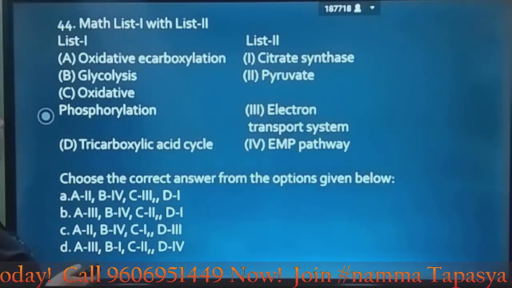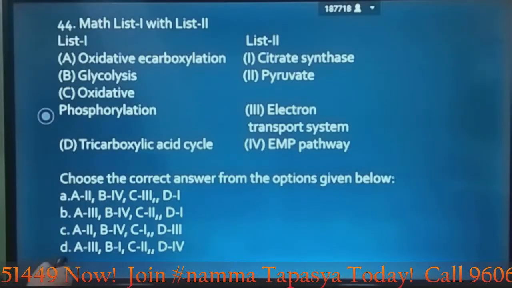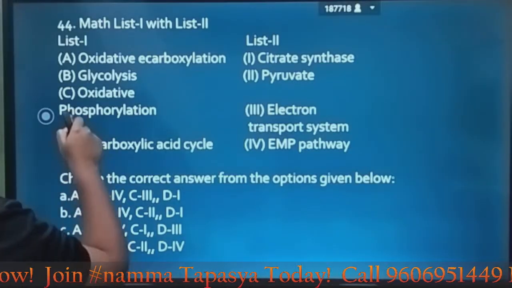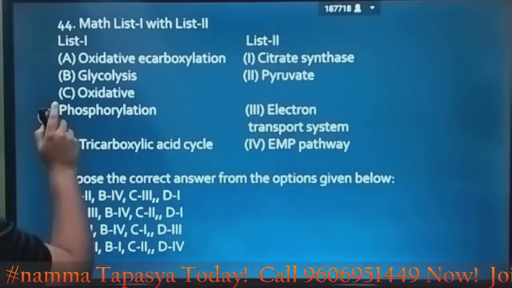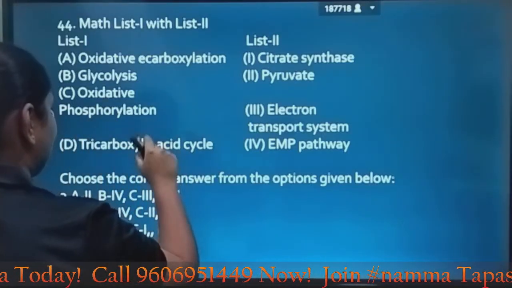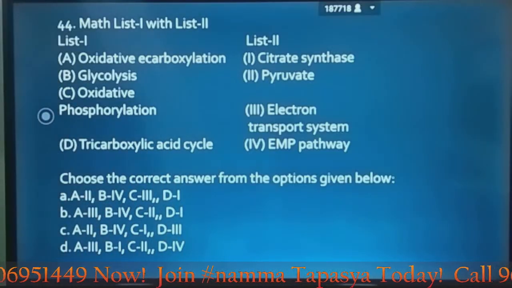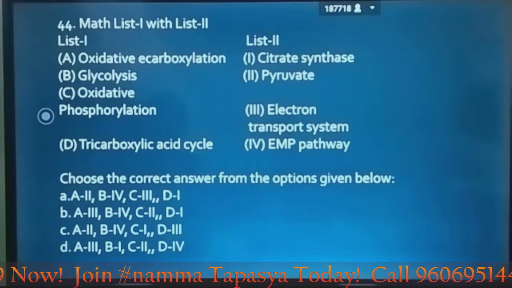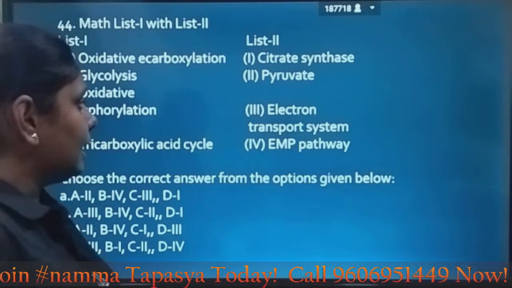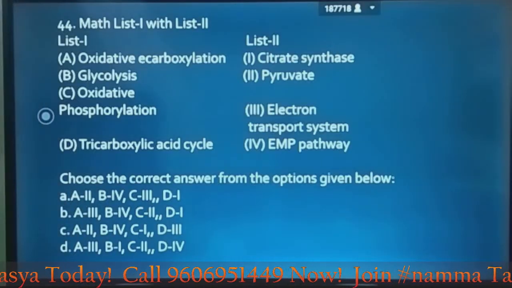No, wait, one second. Let's look at the options. Oxidative decarboxylation, glycolysis, oxidative phosphorylation, tricarboxylic acid cycle, TCA cycle. So in list 2, what do we have? Citrate synthase, pyruvate, electron transport system, and EMP pathway. So let's try to match among these.